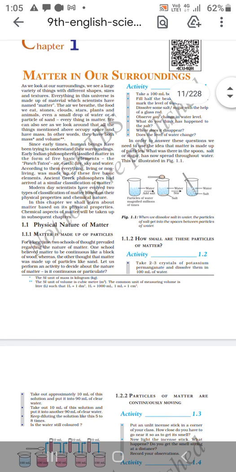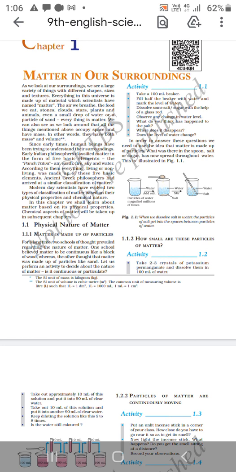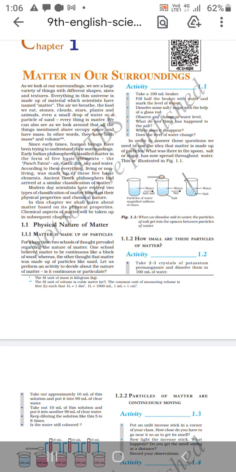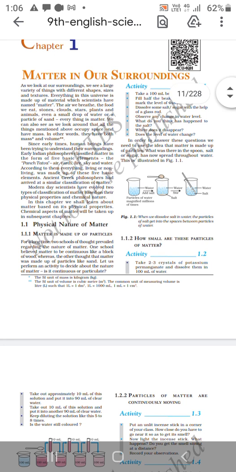The air we breathe is matter. The food we eat, stones, clouds, stars, plants, animals, even a small drop of water, a particle of sand, everything is matter. So, what is matter? Matter is something which has mass and occupies space.